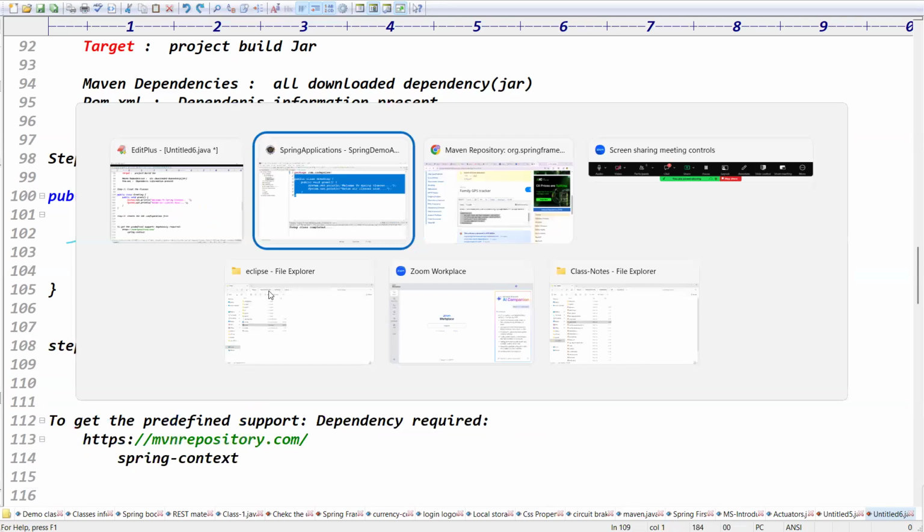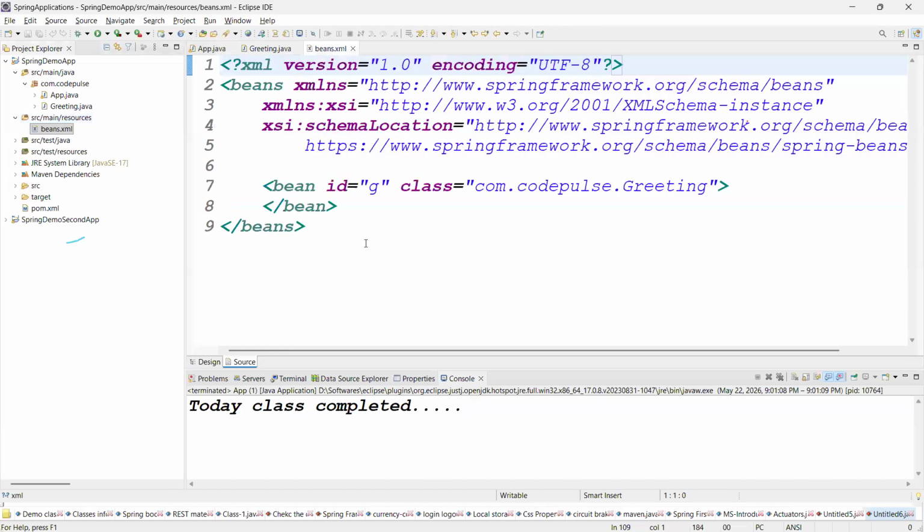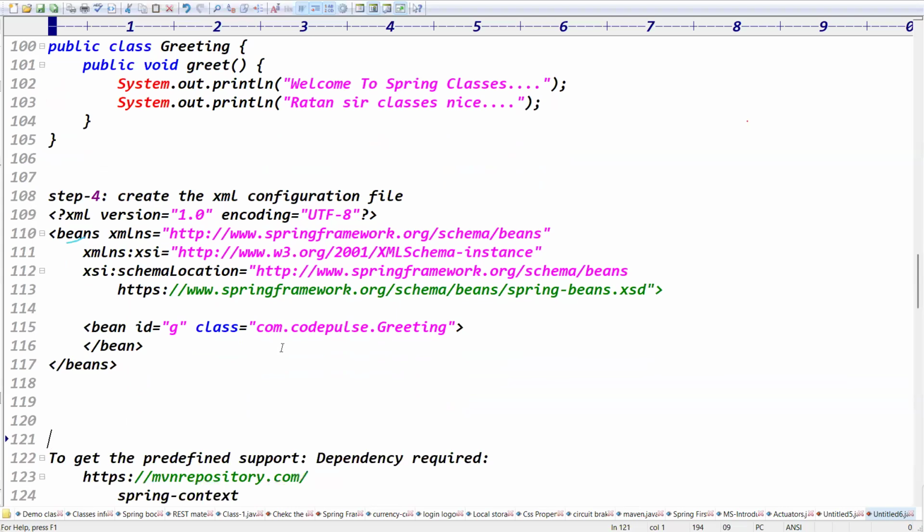We will create the XML configuration file. Go to src main resources, this XML file. You don't write this line by line here. You just copy paste from the website, Spring IO website. Copy from spring.io. And the next step is what?